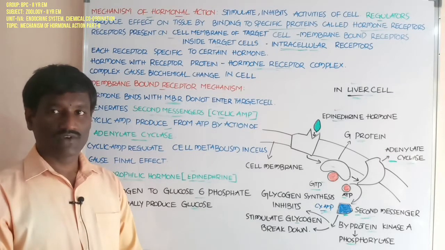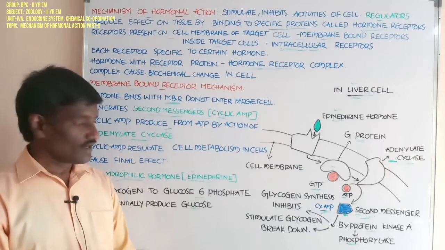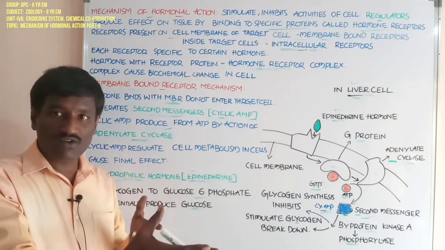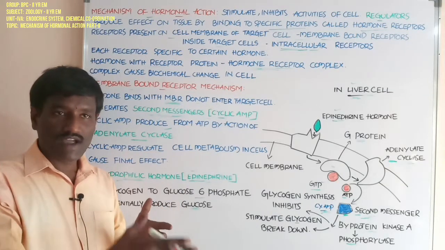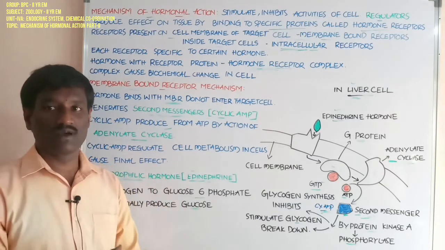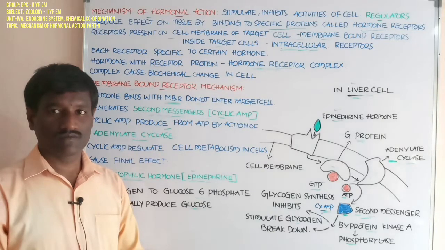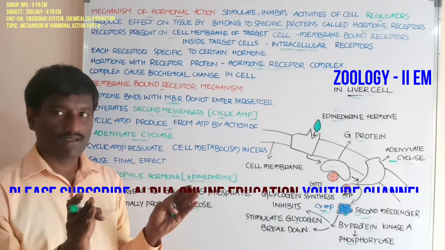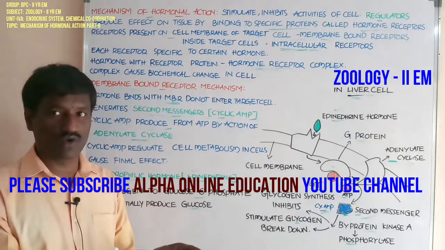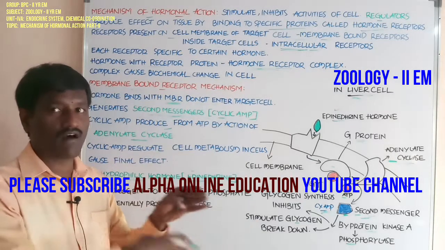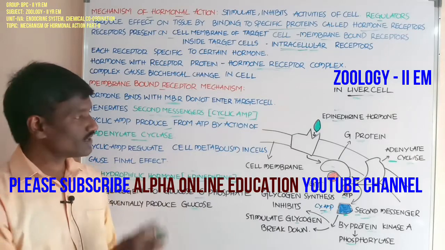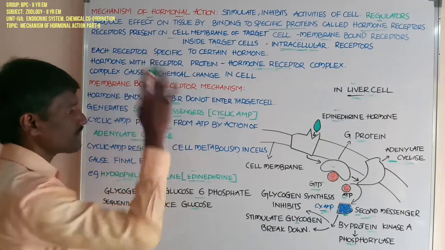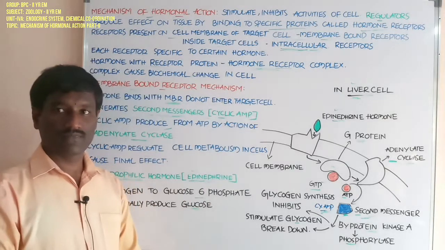These glucose molecules enter the blood circulation and body fluids and increase the sugar levels in the blood and body fluids. Students, this is the action of the epinephrine hormone on the target liver cells, the membrane-bound receptor mechanism.